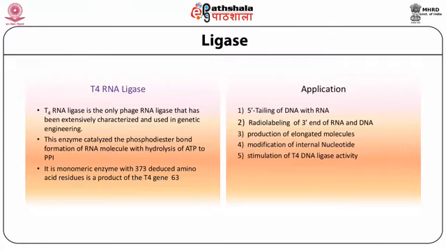T4 RNA ligase application in animal cell biotechnology is making the 5' tailing of DNA with RNA, and it is also involved in radio labeling of the 3' end of RNA and DNA, production of elongated molecules, modification of internal nucleotides, and stimulation of T4 DNA ligase activity.